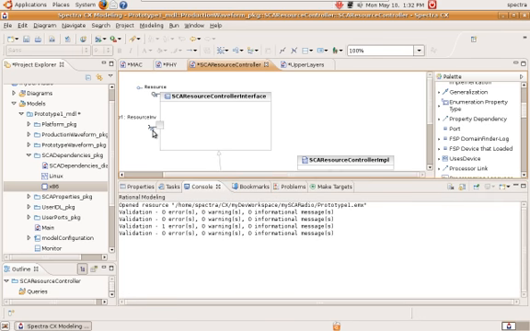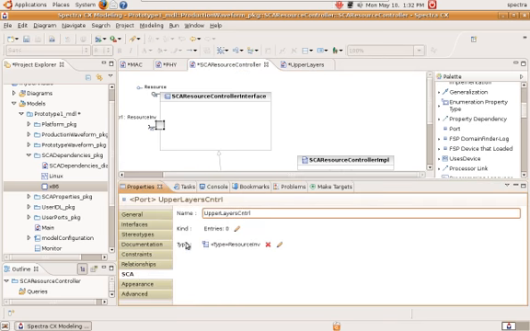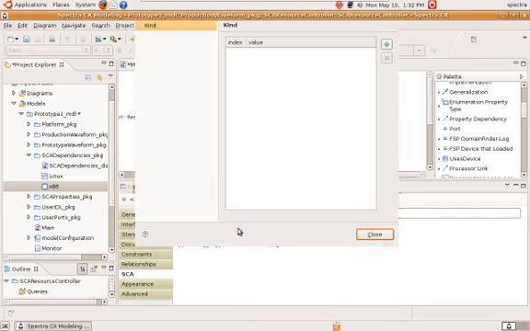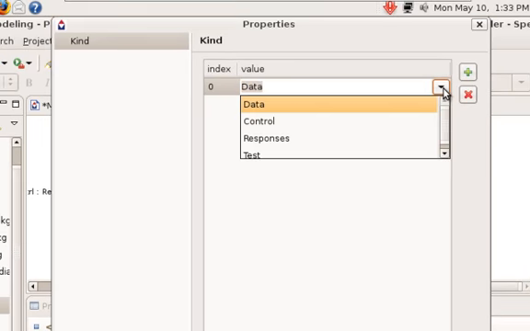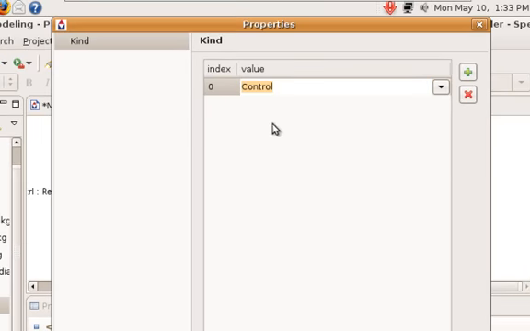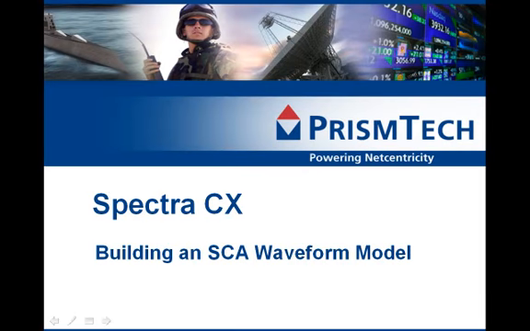I add the port onto my interface component, and in this case I set the kind not to data. We have a pull down list of selectable values, and we choose the control type, and we do that for each of the other 3 control ports that I'll add to my SCA resource. I then completed all of my resources, ensuring they had all the ports they required and all the settings.